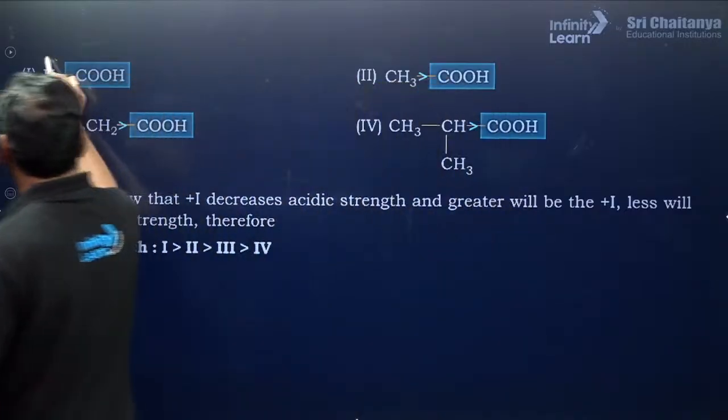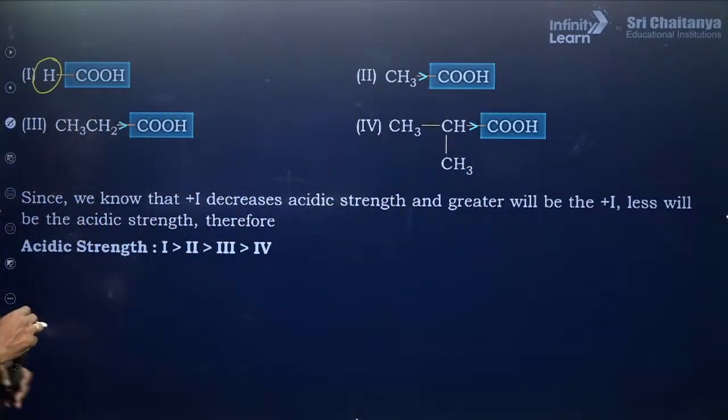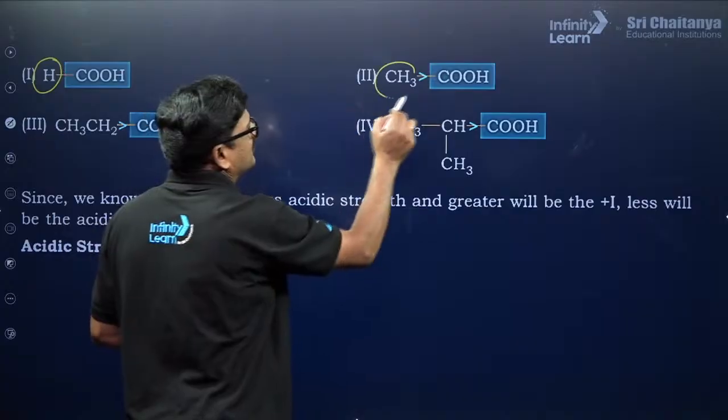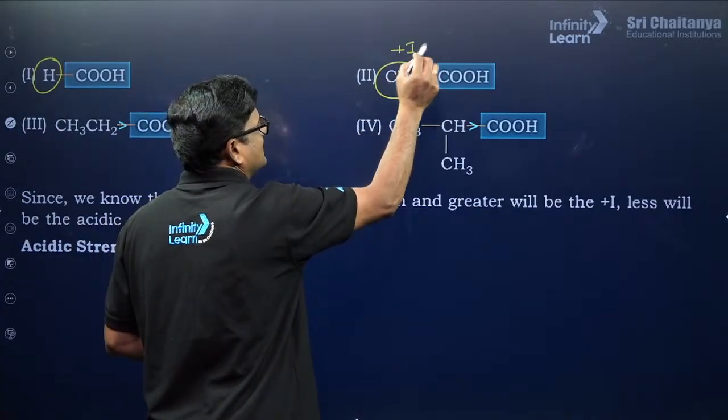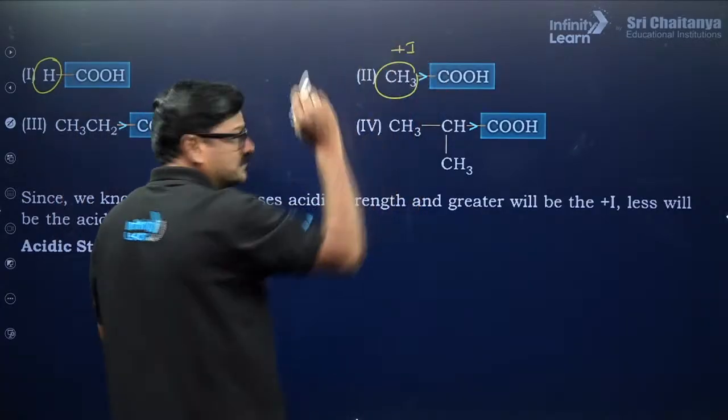So, hydrogen is taken as a standard and methyl group इसका positive inductive effect का वजह से acidic strength इससे कम होगा.